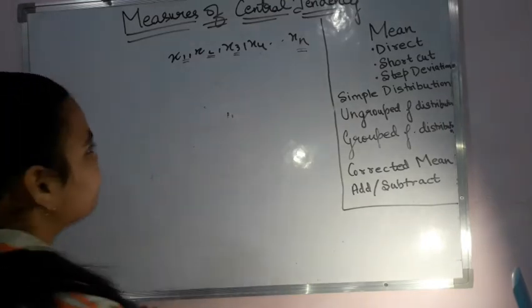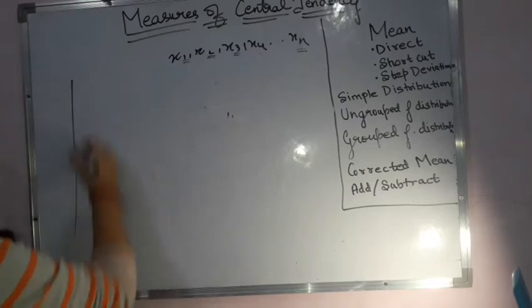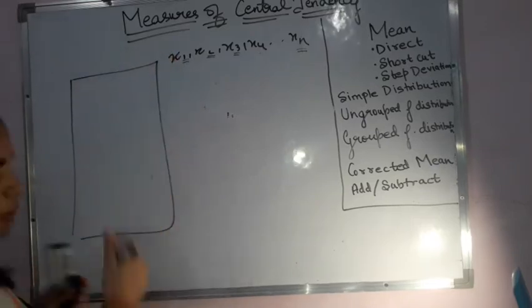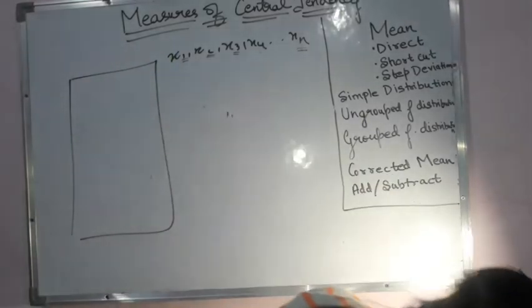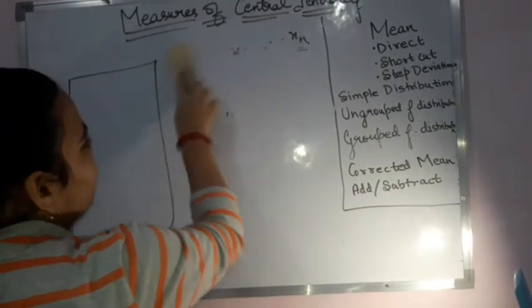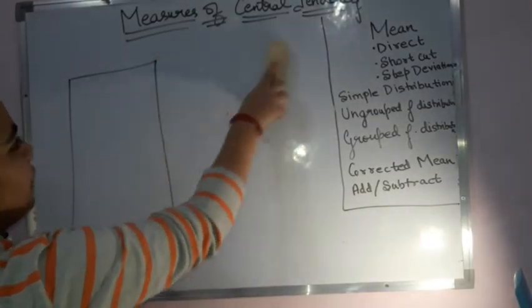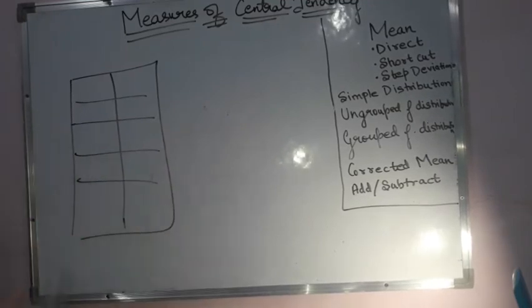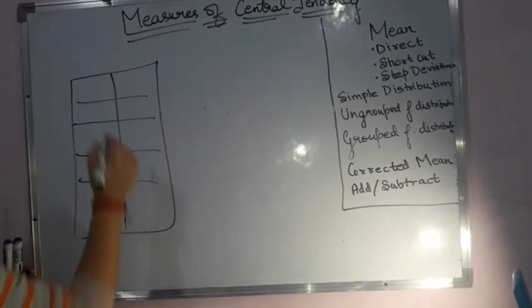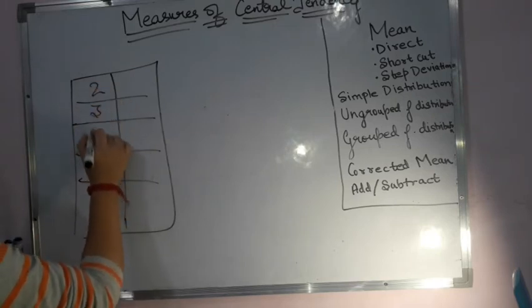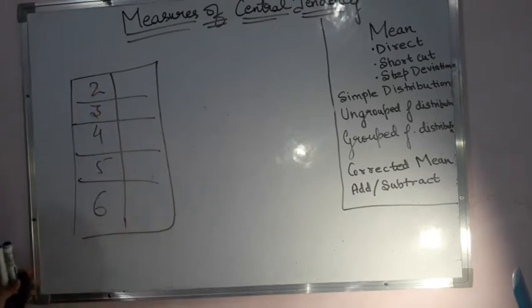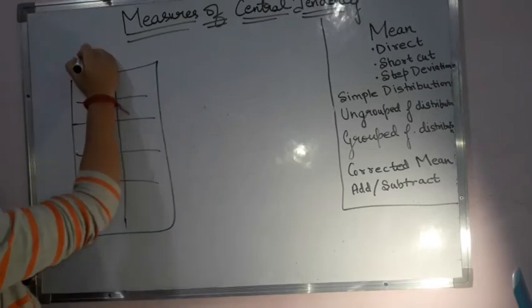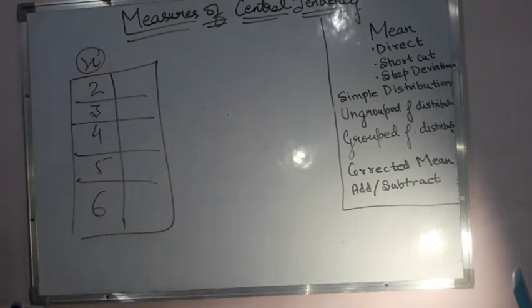Now how do we do it? Let us take an example for it, not in terms of x, because we don't know what x is. We know simply the numbers. Let us solve with the help of numbers only. For the matter being, just take 5 numbers. We take 2, 3, 4, 5 and 6. This is x that is given to me.